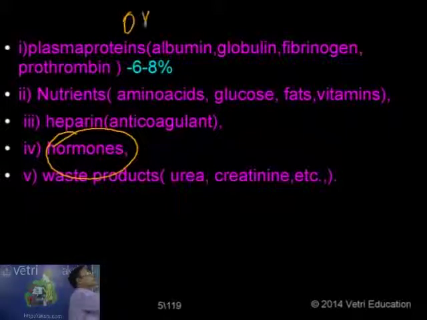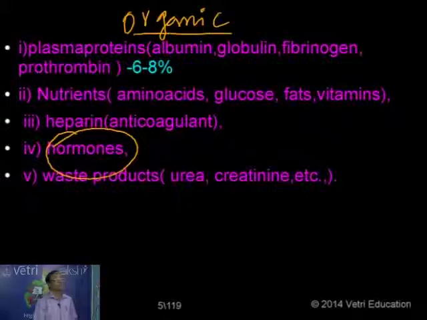Organic substances we have. No heading is given normally, but these are all the organic substances. One, the plasma proteins, are also called serum proteins. Three major proteins are found in the plasma. They are albumin, globulin, and fibrin. They together constitute 6 to 8% of the total organic substances.